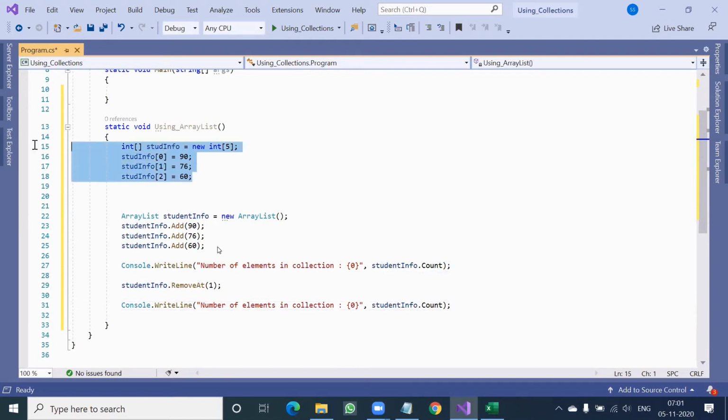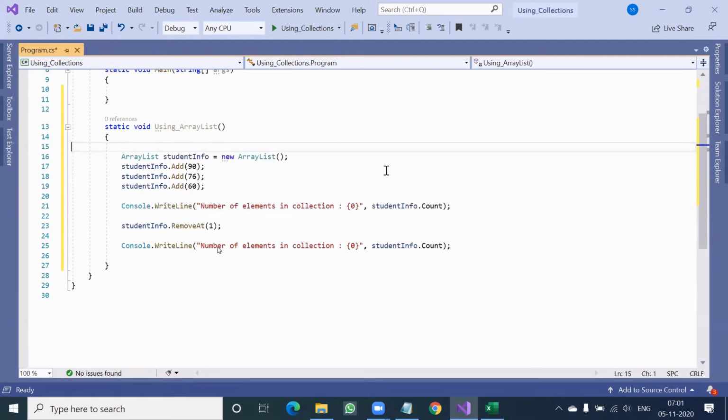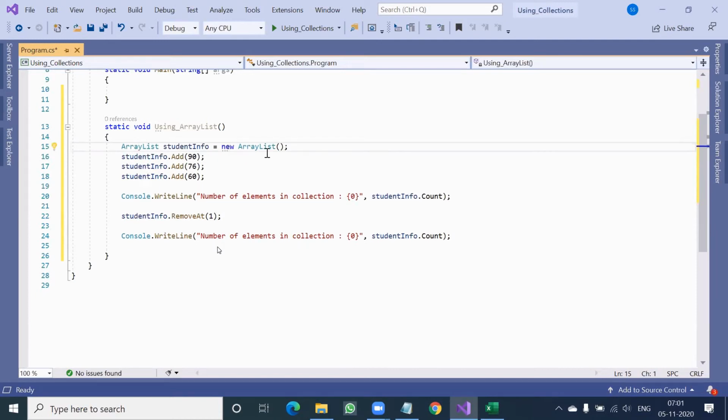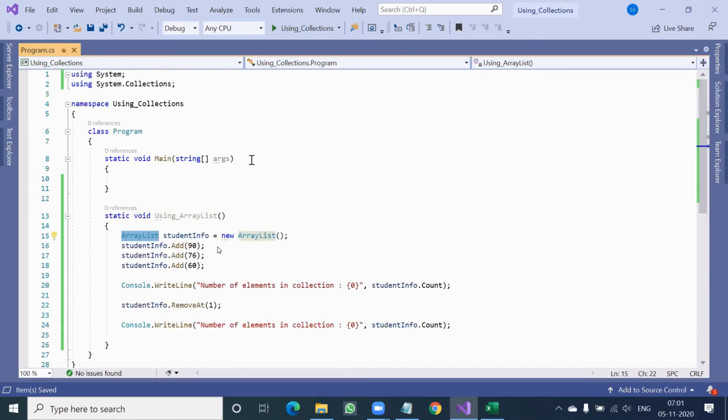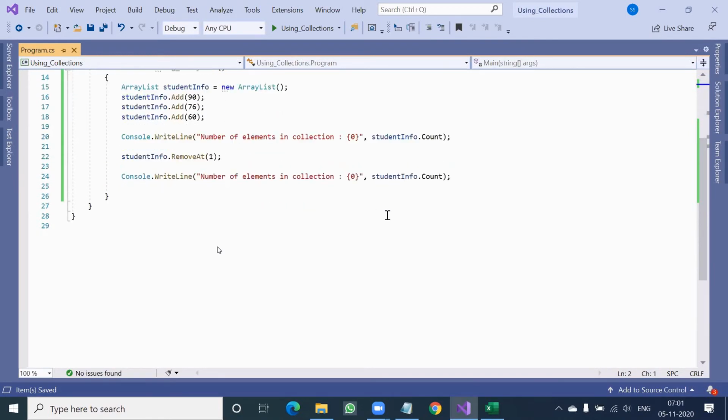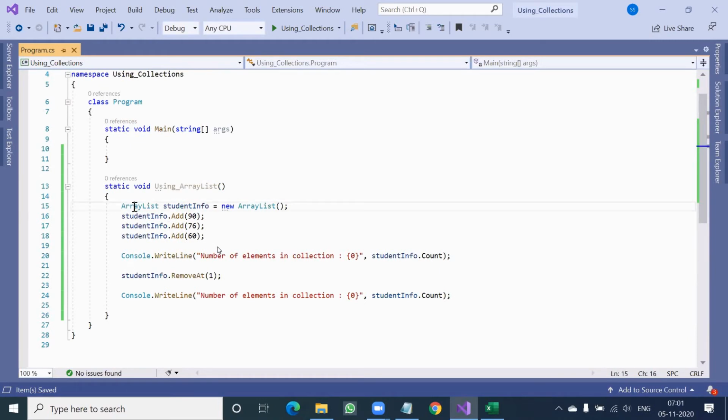So let me remove this array. It was just for your comparison purpose, so that was not a collection. Our collection is always a class. So here ArrayList is a class which is inside the collections namespace defined by Microsoft. So that means indirectly we are saying it is a collection class. So let me call this function here in main and see what happens in which line. So put a breakpoint here in line number 15.